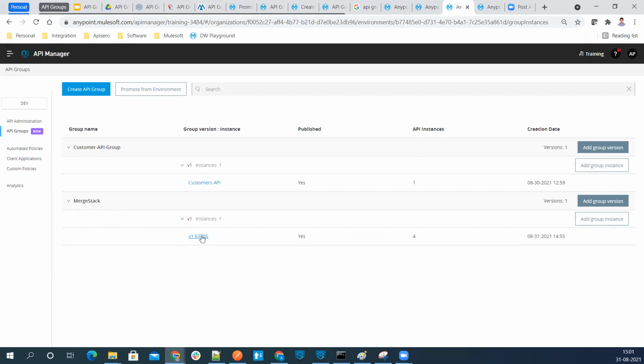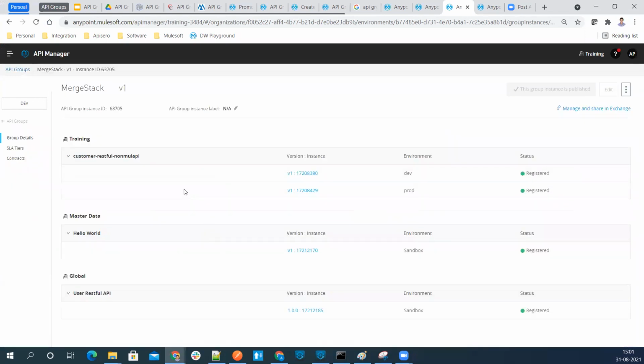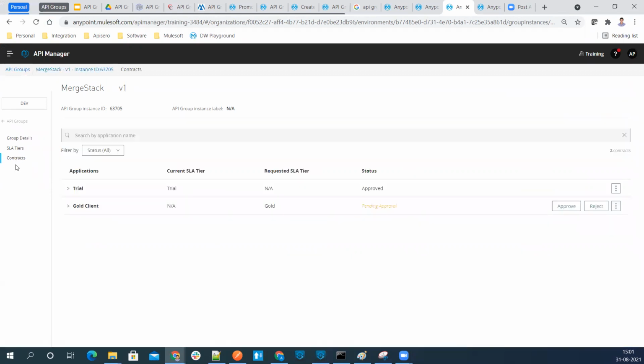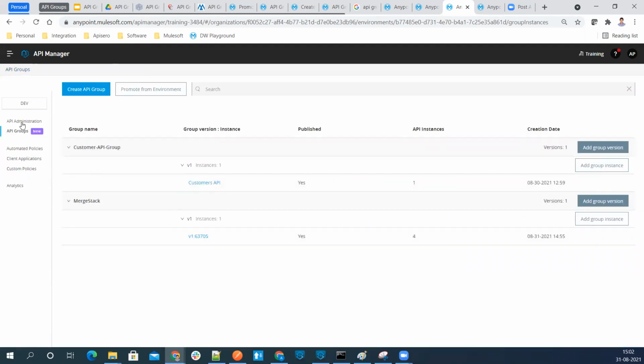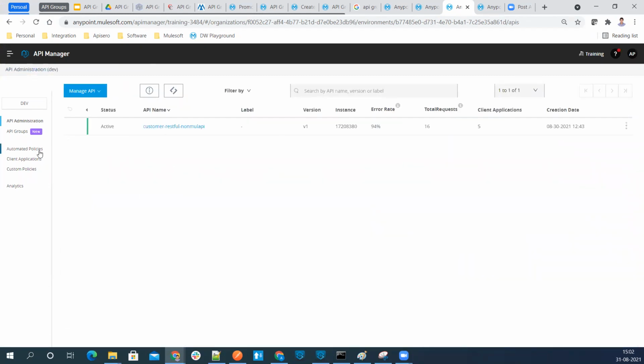If you go to this instance, you can see here there are SLA tiers, group details, and there is a contract over here. Now see, these two applications requested access for this API group instance. The trial was already auto approved and this is pending, the gold SLA. Now let me approve this. This SLA will work only if your API has already applied the rate limiting policy. So let's go ahead and see. Actually, I already applied that policy.